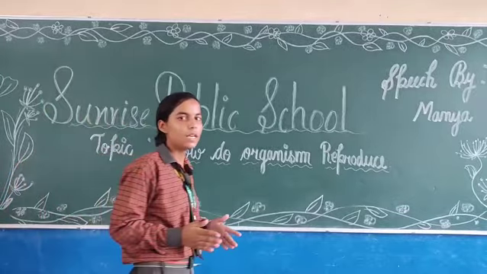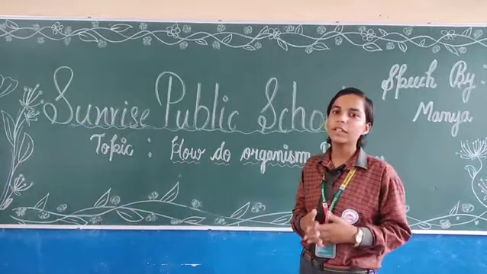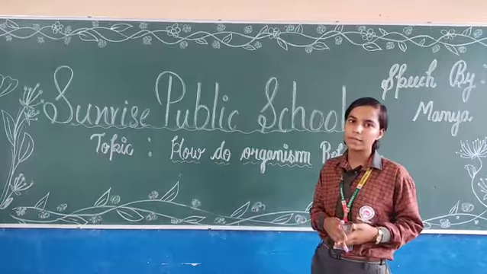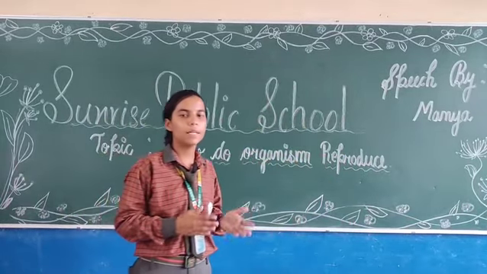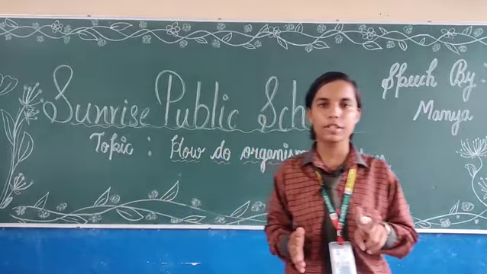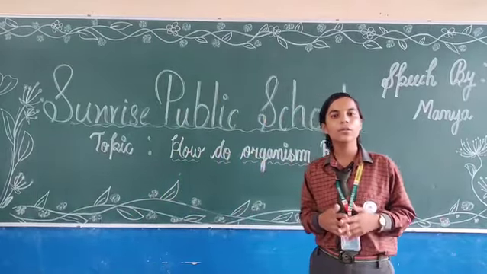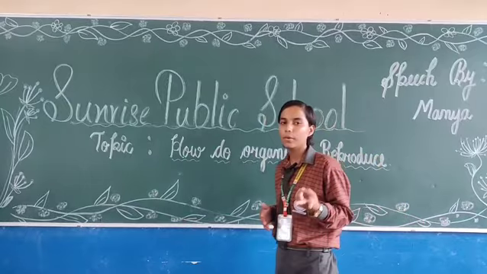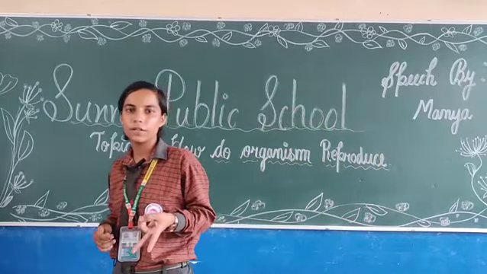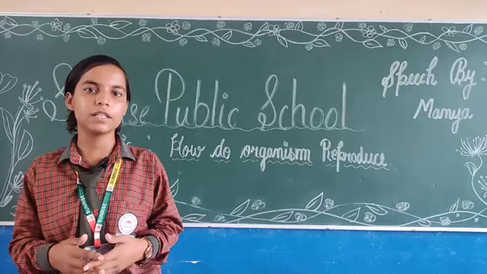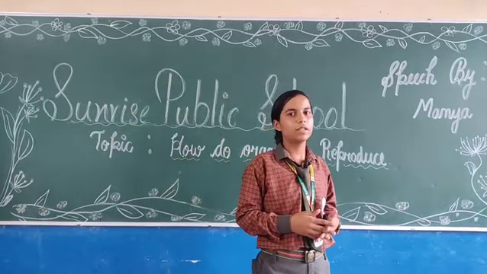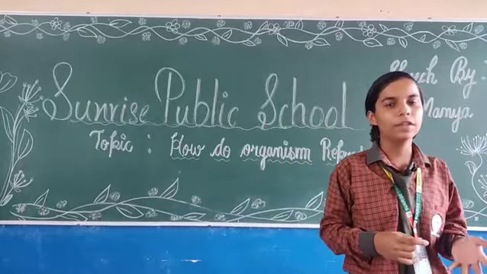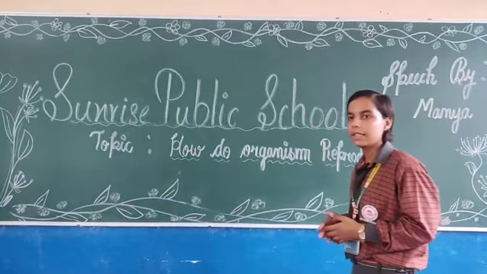In multiple fission, the parent cell divides into more than 2 daughter cells, for example, Plasmodium or the malarial parasite. Whereas in binary fission, the parent cell divides only into 2 daughter cells, for example, amoeba. Do you know that amoeba can reproduce by both multiple fission and binary fission? Amoeba during unfavorable conditions reproduces by multiple fission and during favorable conditions it reproduces by binary fission. Now the second type is fragmentation.